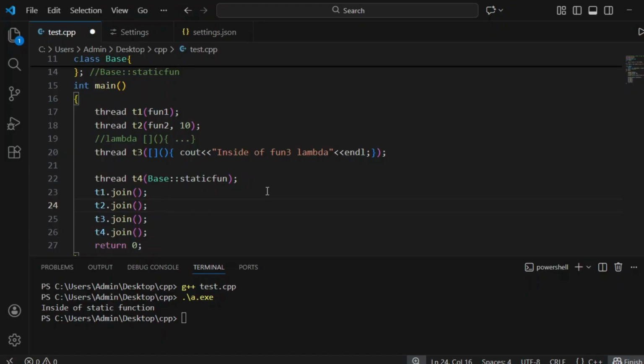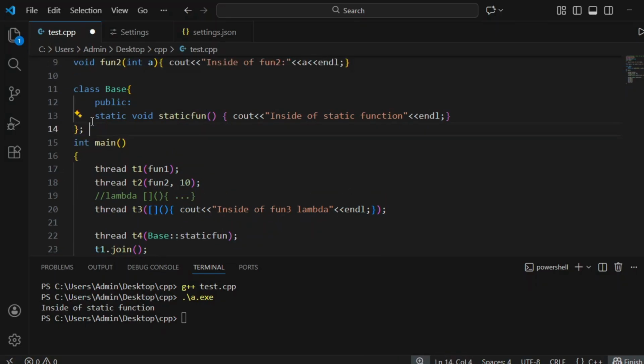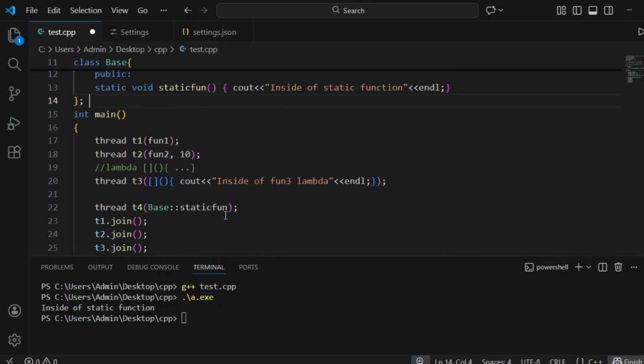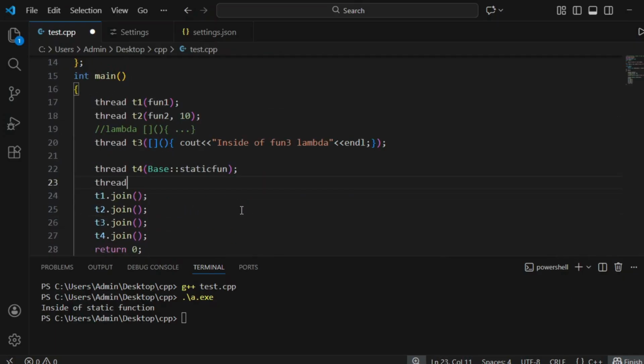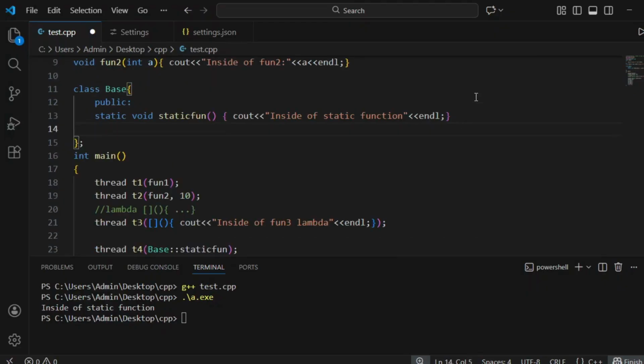Okay, now if I have a non-static function, then how to create a thread? I'm creating a thread, now thread t5. Let's see if I have a non-static function. Suppose let's say void class function, cout instead of class function.